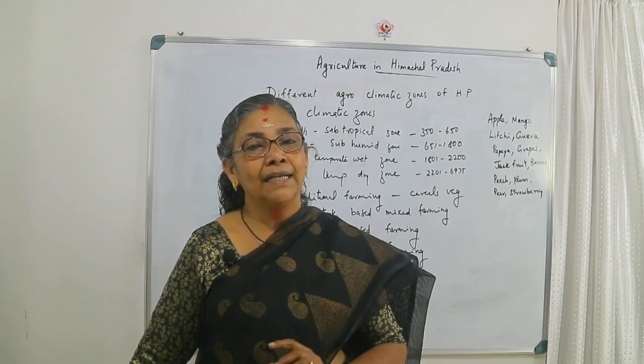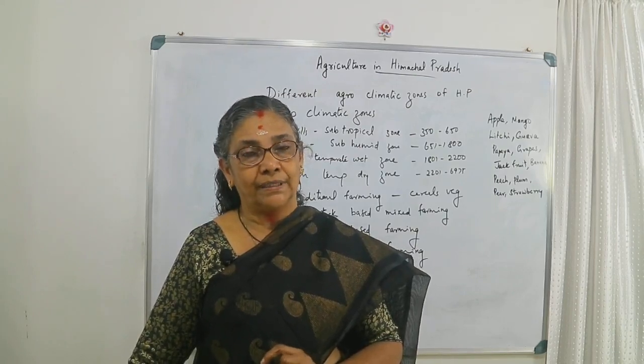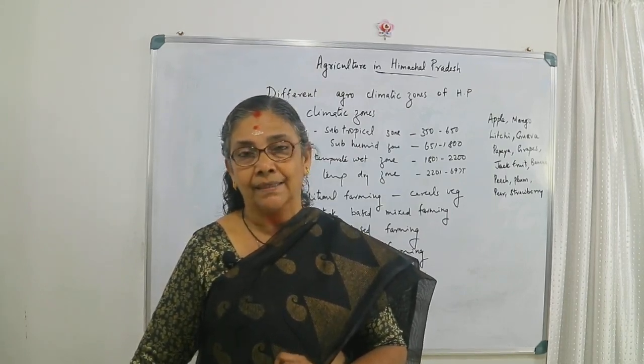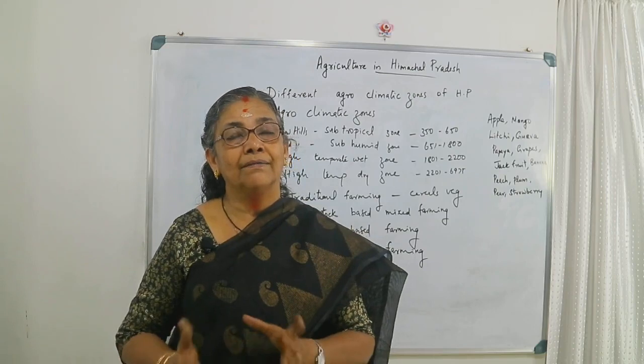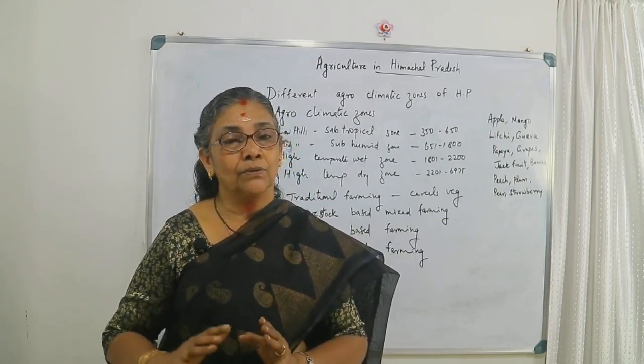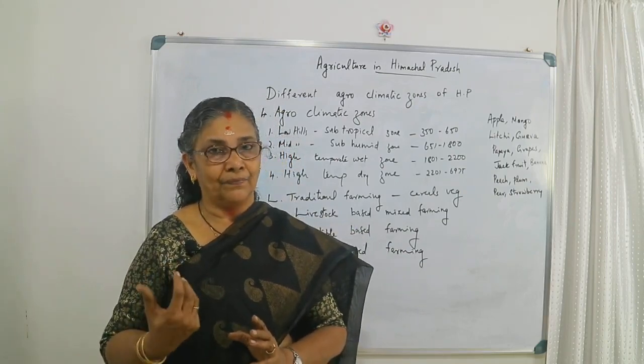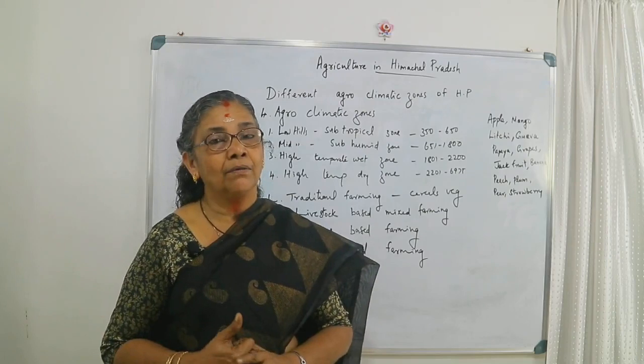And nowadays we are focusing on organic agriculture instead of chemical fertilizers. So how the cultivation takes place, at what time it takes place, that is important. So how the crops are raised from the farm, that is about agriculture.